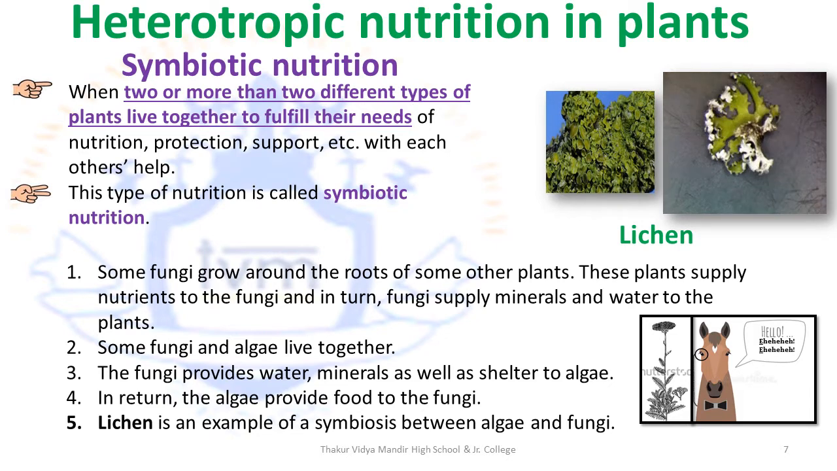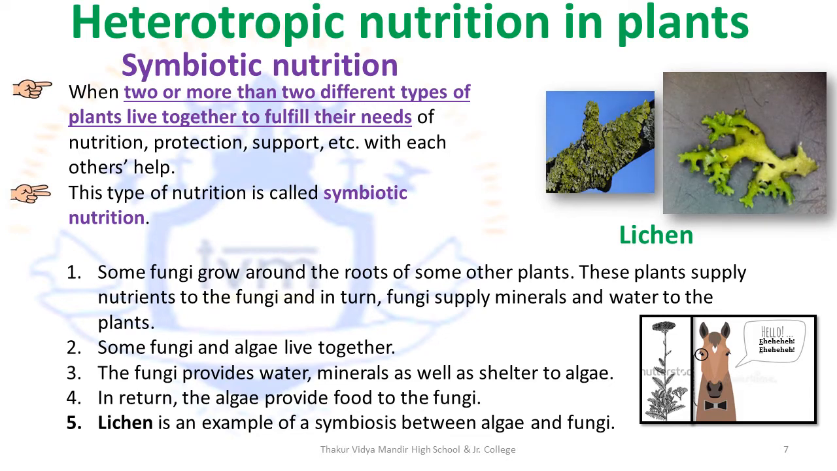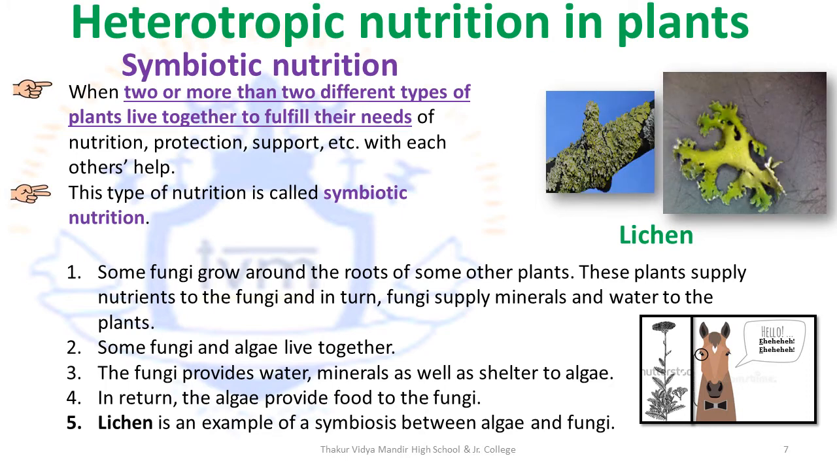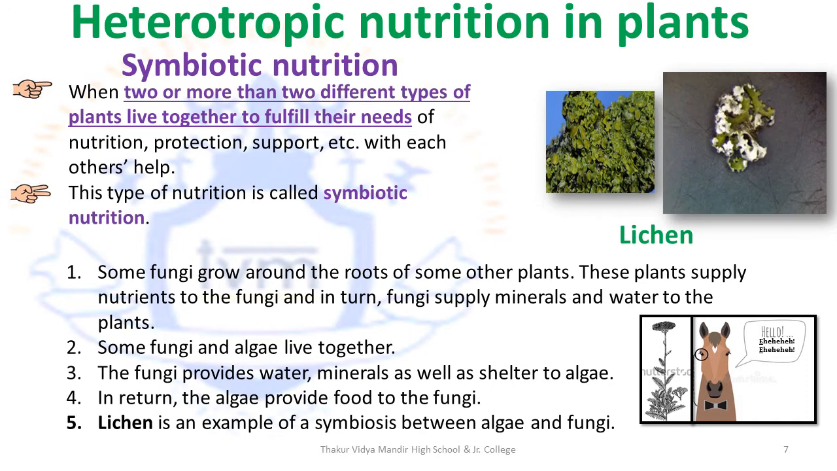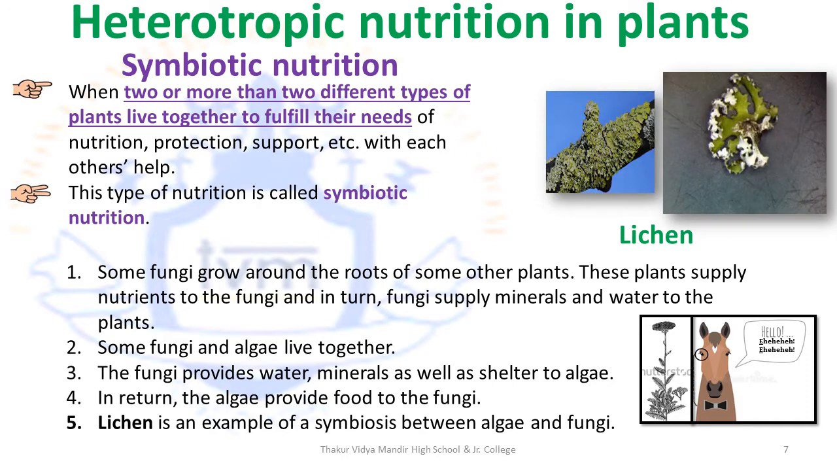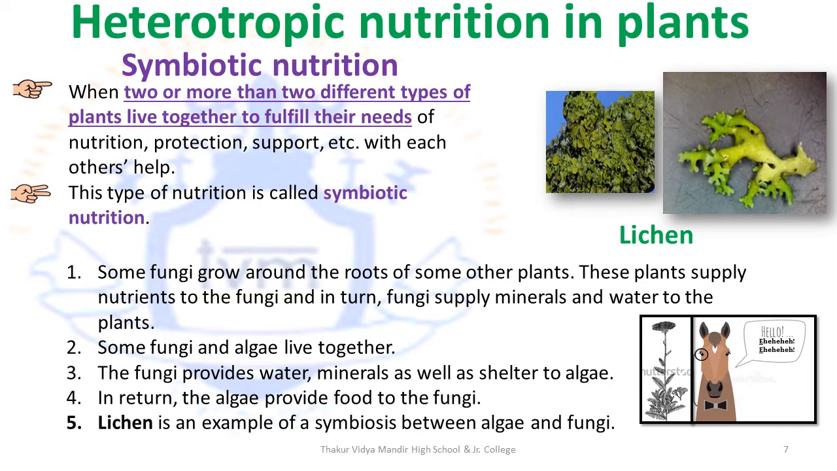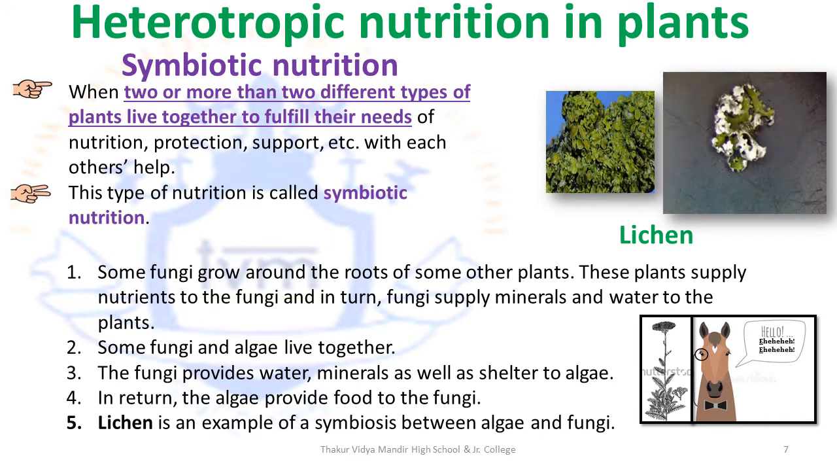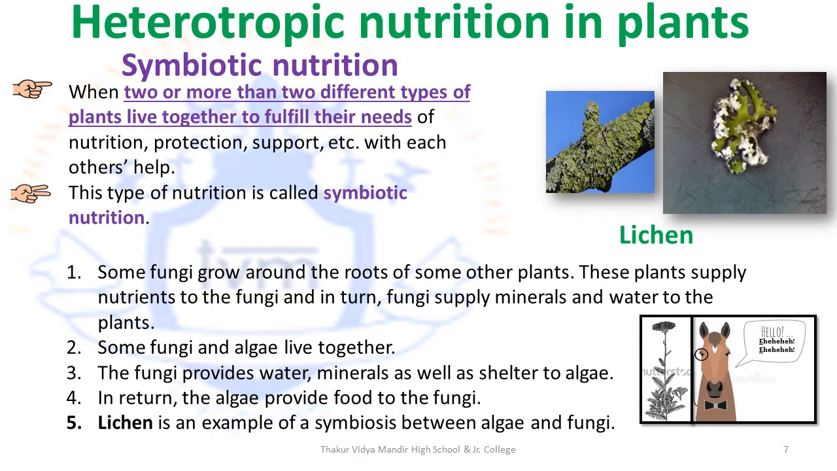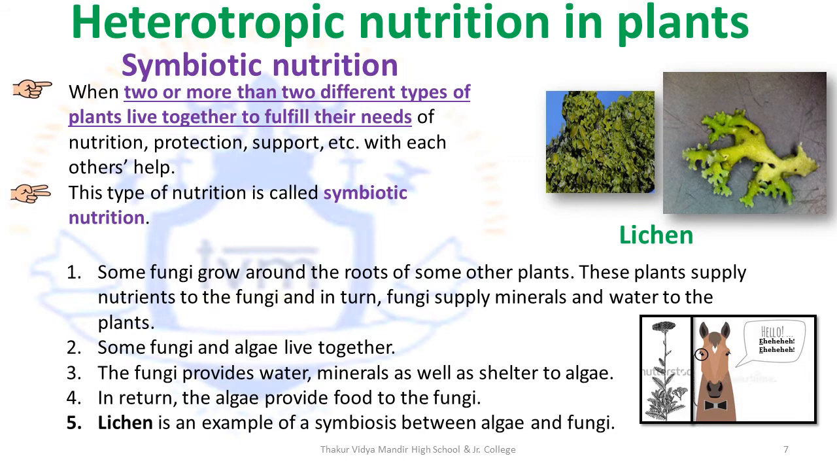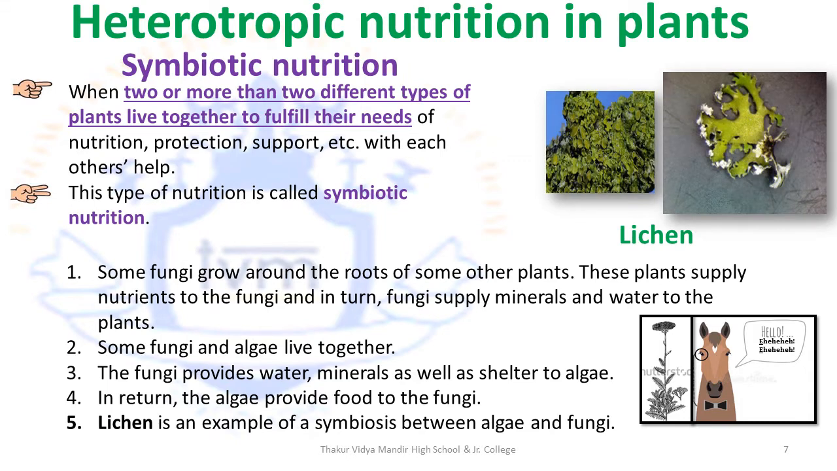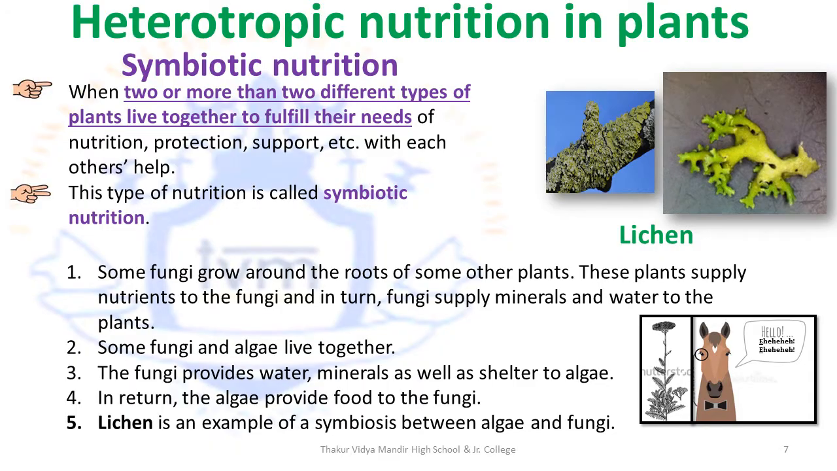For example, some fungi that grow on the root of some plants give them water and mineral, while the plants in turn give them food. Now when fungi and algae also live together, the fungi again provides water and mineral to the algae. It also provides shelter to the algae. And the algae in turn provides food to the fungi. A simple way to remember this is fungi will give water and mineral and it will receive food.